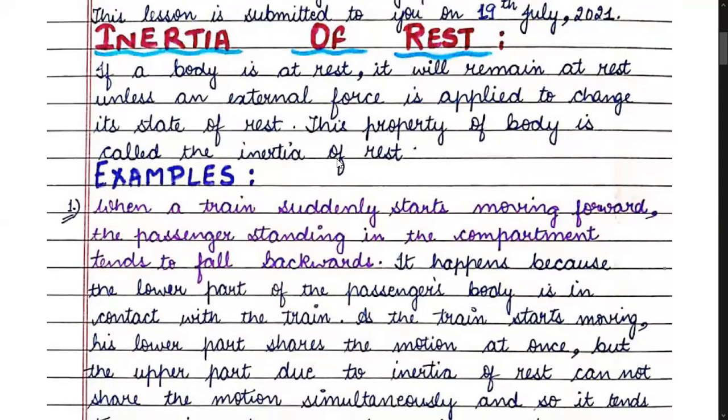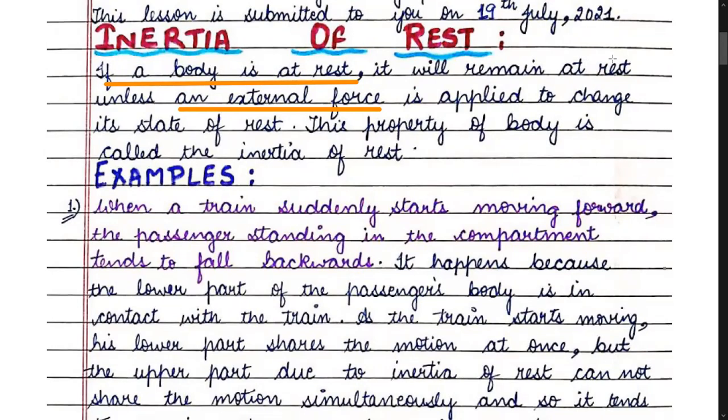First of all, we have already discussed in our last week class: what is inertia of rest? If a body is at rest, it will remain at rest unless and until an external force is applied to change its state of rest.